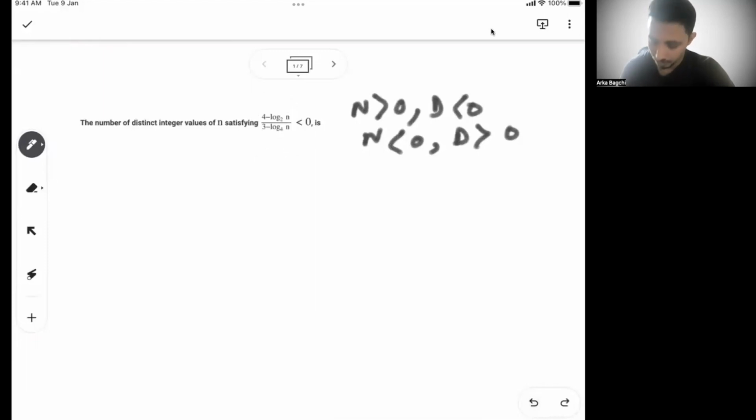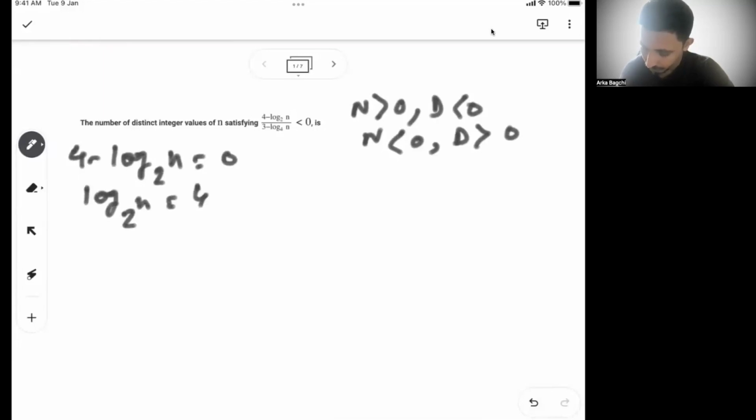So first understand when numerator and denominator will be 0. I know 4 minus log of n base 2 equal to 0, so that means log of n base 2 is 4, and n is 2 to the power 4, or 16.